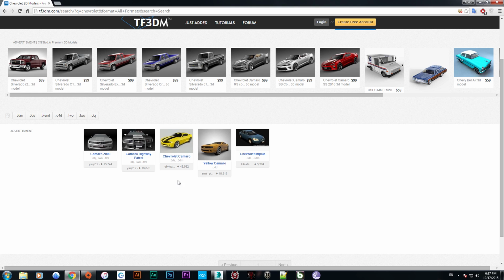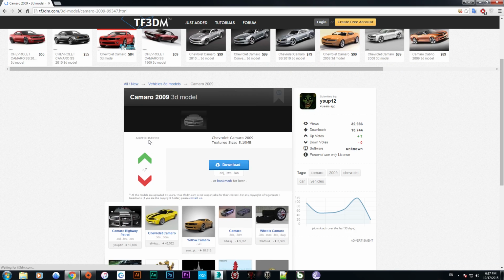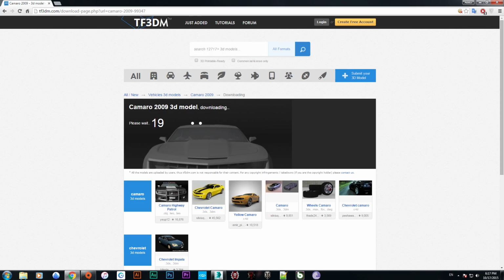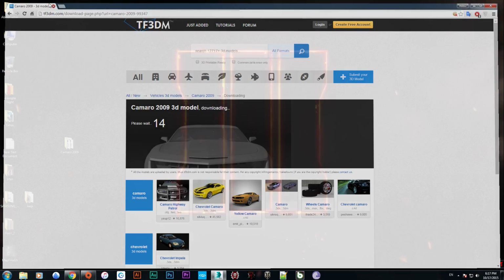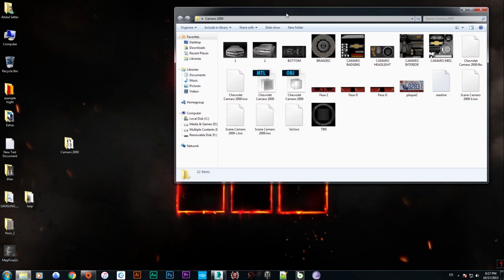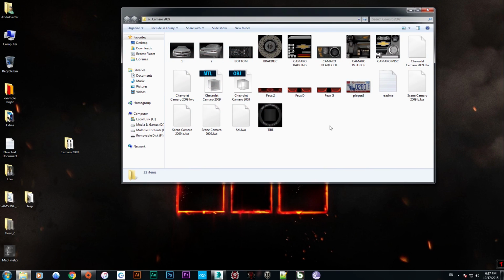So we have selected the Camaro .obj. We click on it and press the download button. Okay, we have to wait for this. If you are a premium member you can download it quickly. Whatever, we have downloaded the file. Here is the MTL file, here is the object file for the car, and the textures and everything.